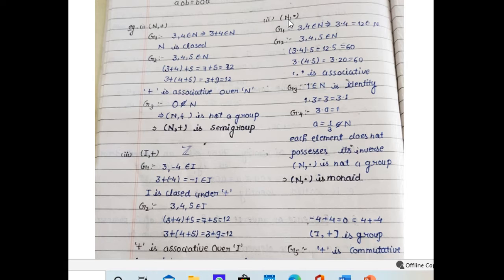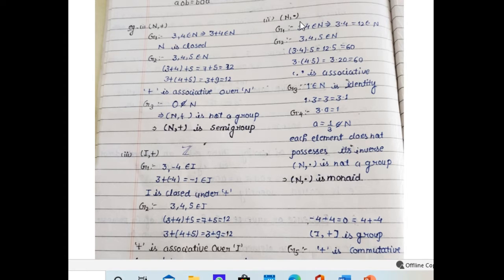If only G1 and G2 are satisfied, then that algebraic structure is called a semigroup. If only G1 is satisfied, then that algebraic structure is called a groupoid. If G1, G2 and G3 are satisfied, then it is called a monoid. If G1, G2, G3, G4 are satisfied, then it is called a group. And if it also satisfies commutativity, then it is called a commutative group or abelian group.